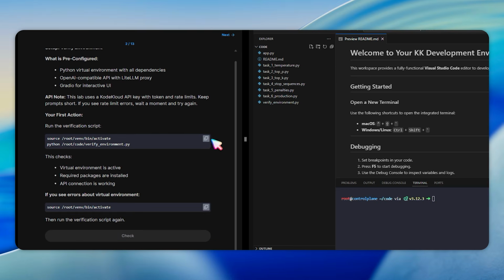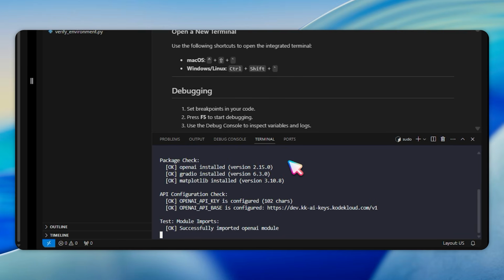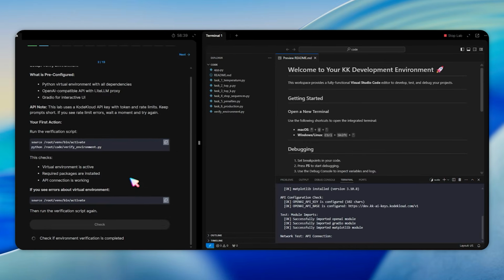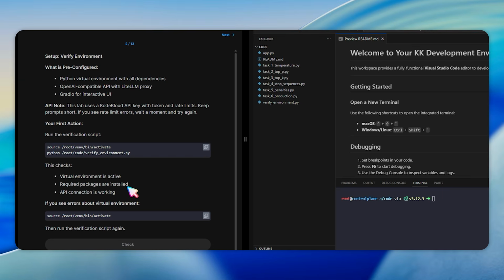In this task, we're asked to run the following query with Python. This script checks that the virtual environment is active, required packages are installed, and the API connection is working. Note that this lab uses a KodeKloud API key with token and rate limits. Keep prompts short, and if you see rate limit errors, wait a moment and try again. Wait until you see the verification complete message.